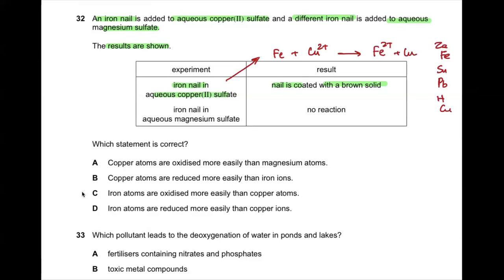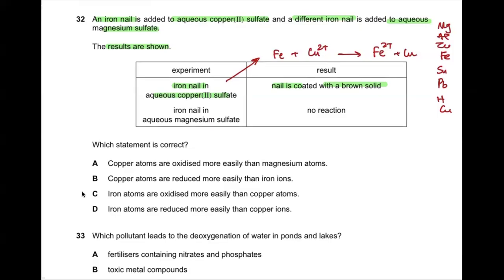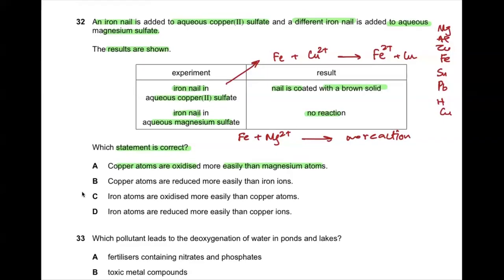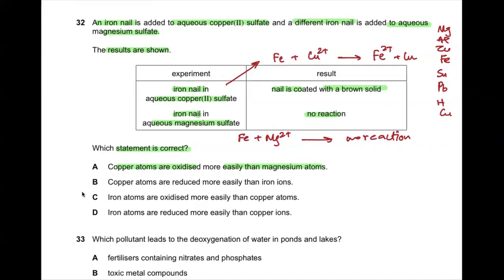That is fine. Now, if you see above zinc, we have aluminium and we have magnesium. So the iron nail and magnesium sulfate, no reaction. Yeah, because iron and Mg2+, the ions are of a more reactive metal, so the iron is not going to displace them. Okay. Now, which statement is correct? Copper atoms are oxidized more easily than magnesium atoms. Is this statement correct or not? No, sir. No, it's not correct because iron is not oxidized in the presence of magnesium ions. So A goes wrong.